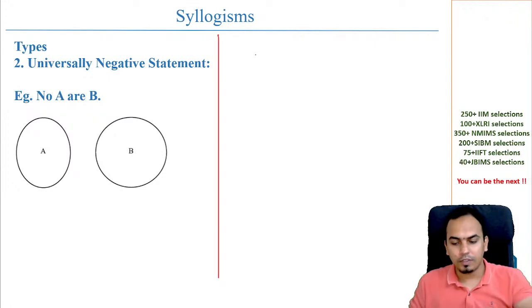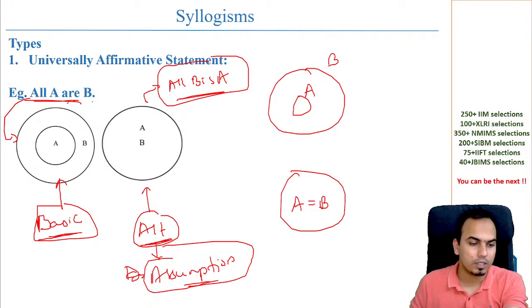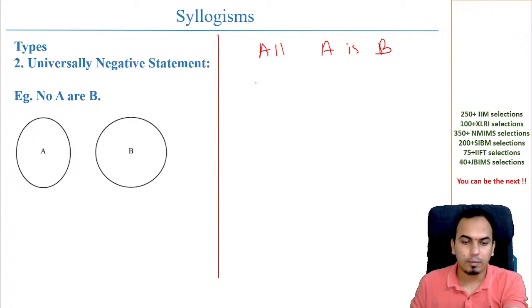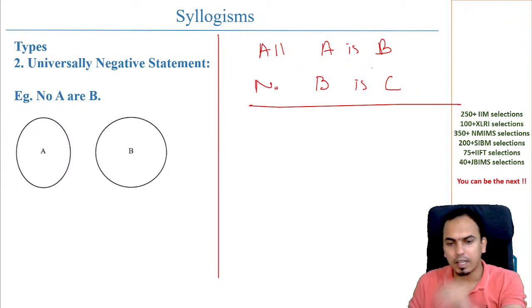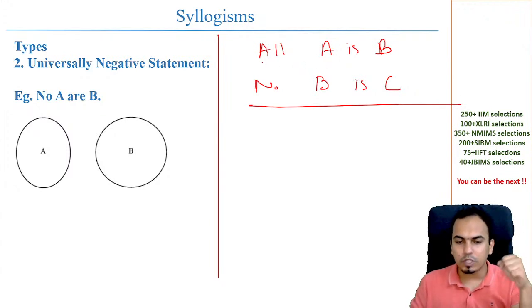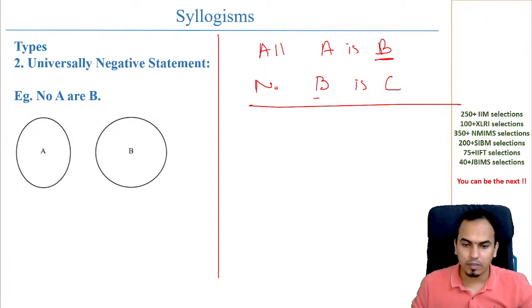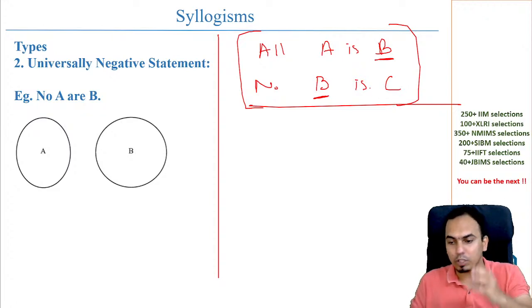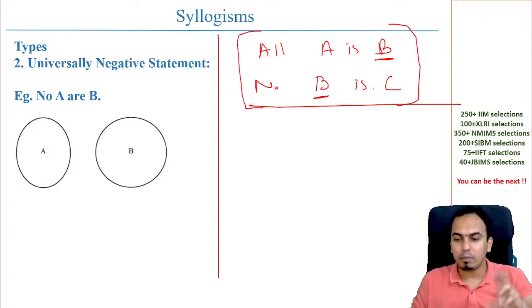Now let's say if we take both these statements together. For example, if I am taking all A is B, and I am taking, let's say, no B is C. I have taken it like that, because if you are taking two statements together, you are supposed to have only one common point. So you have B, which is common here. B and B is common. A and C are different. That means if you have something like this, you can try to make a conclusion between A and C, because B is the common point. B क्या है? B common point.